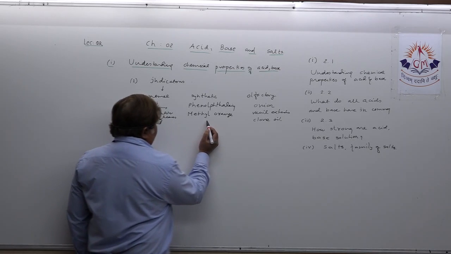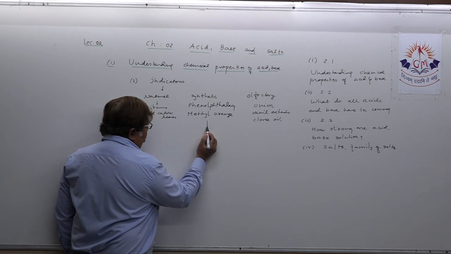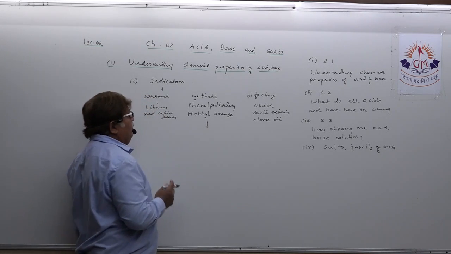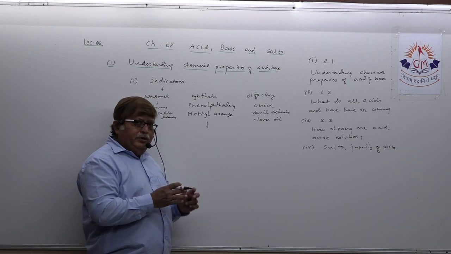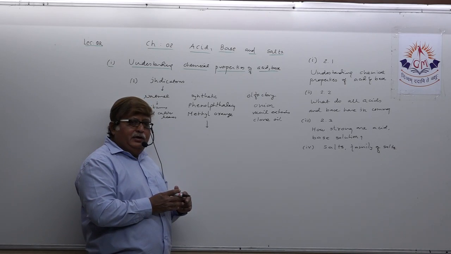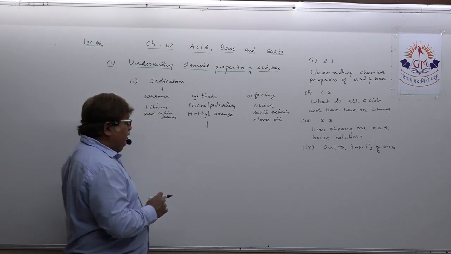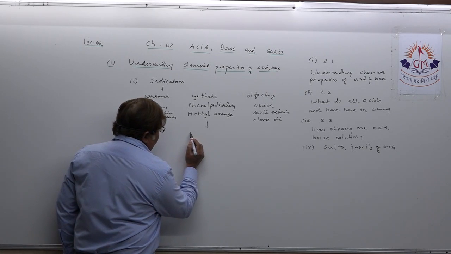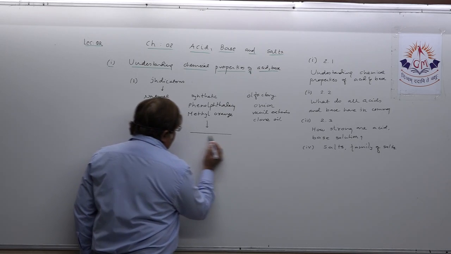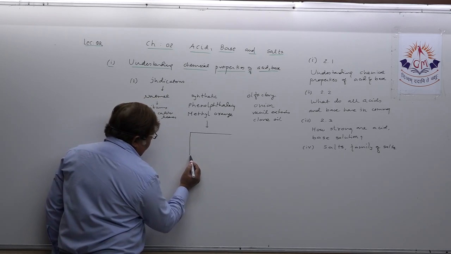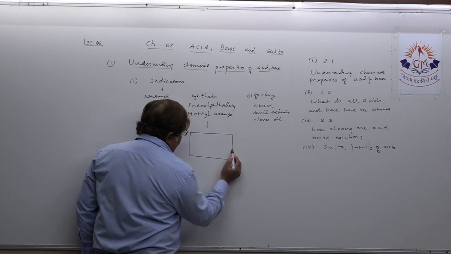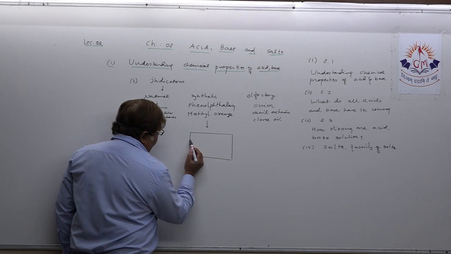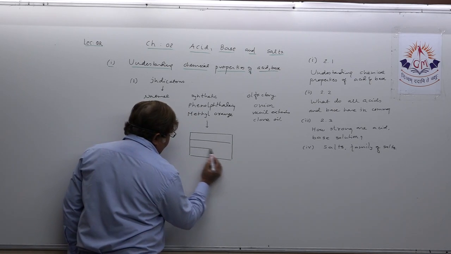Now here, dear student, to remember phenolphthalein and methyl orange, which type of color they impart with acid and base, my personal guidance is that you should remember this way, so that there may not be any mistake. Suppose this way.